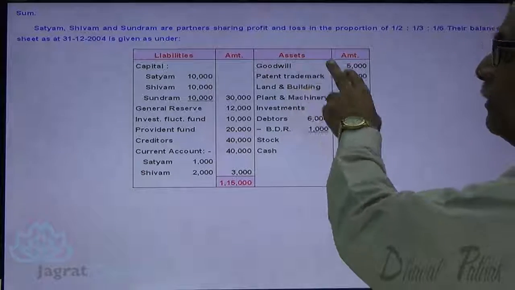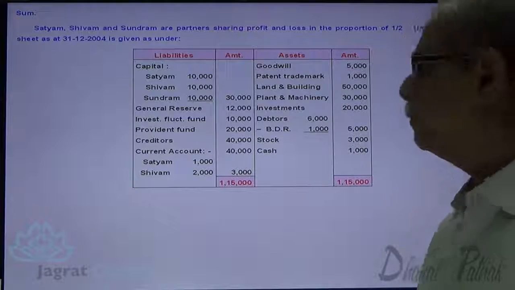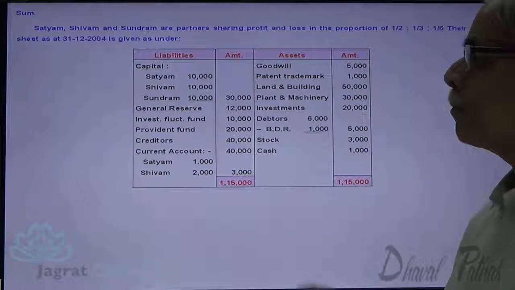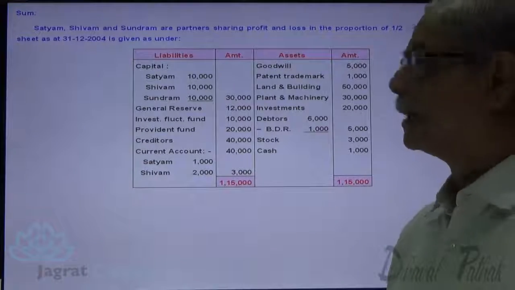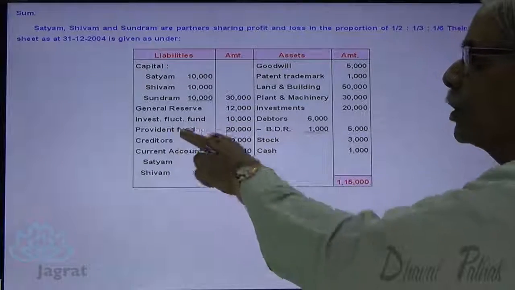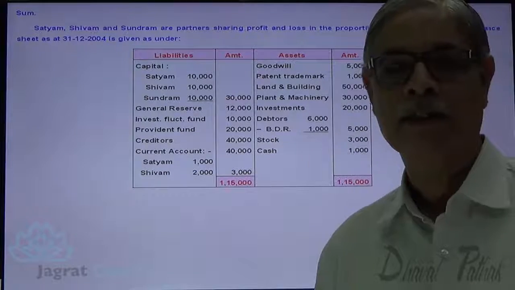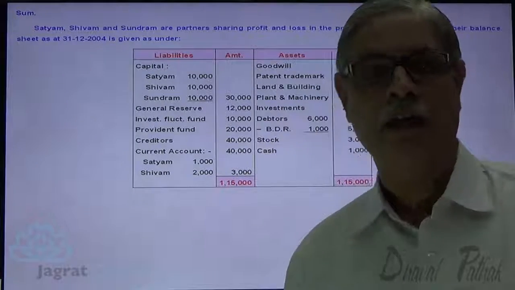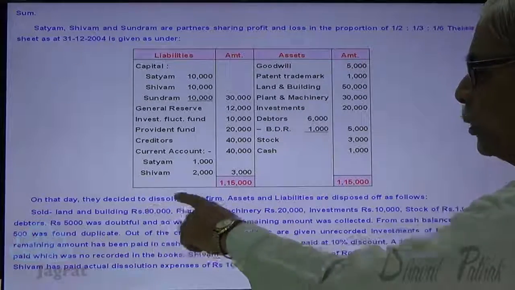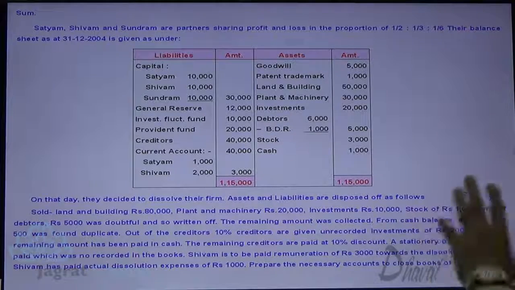On the asset side, you are given goodwill, patent, trademark, land and building, plant and machinery, investment, debtors less bad debt reserve, stock, cash, etc. On the capital and liability side: capital of Satyam, Shivam, Sundaram, general reserve, investment fluctuation fund, provident fund, creditors, current account of Satyam and Shivam. This is the information given on the liability side. On that day, they decided to dissolve their firm. Assets and liabilities are disposed of as follows.